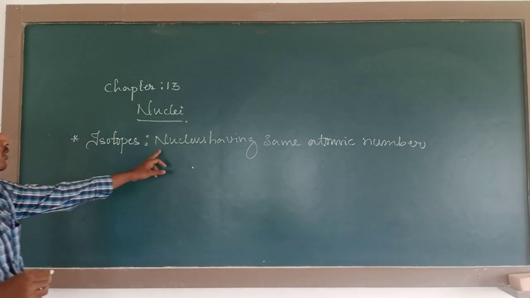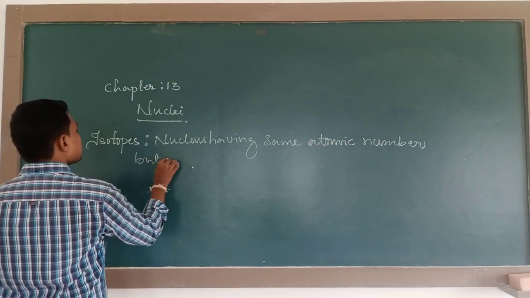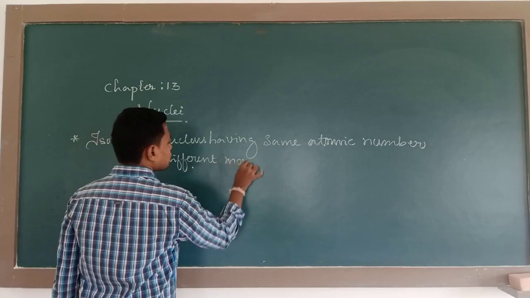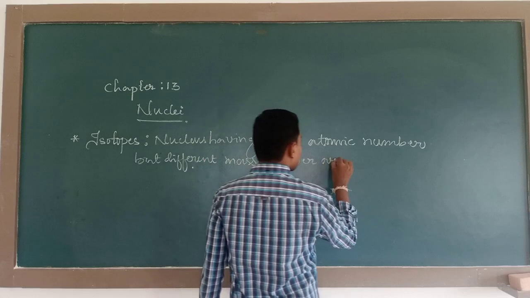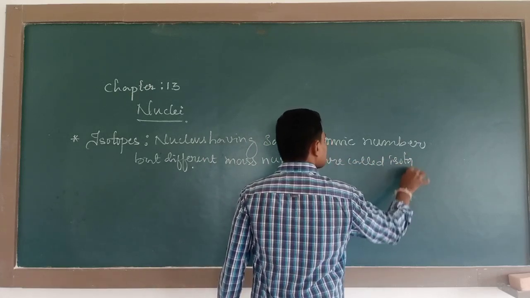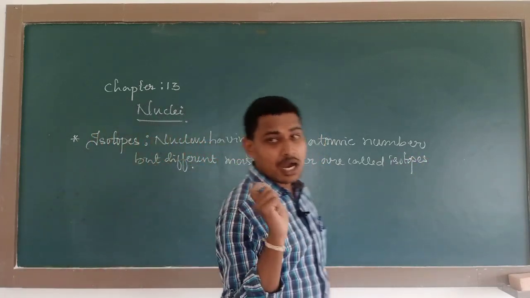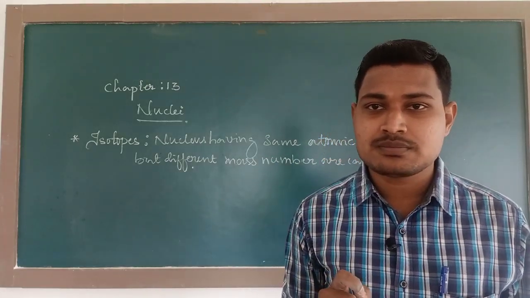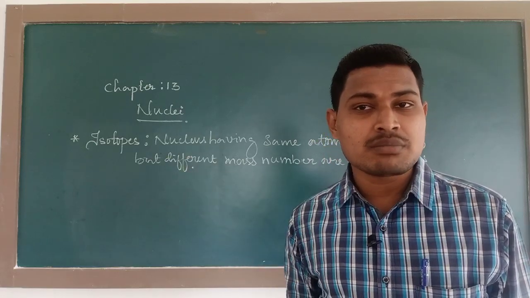Isotopes are nothing but the nucleus having the same atomic number but a different mass number. Such nuclei are called isotopes. What are isotopes? Suppose you take the nucleus of some elements; generally their atomic number is the same, but they differ by mass number.